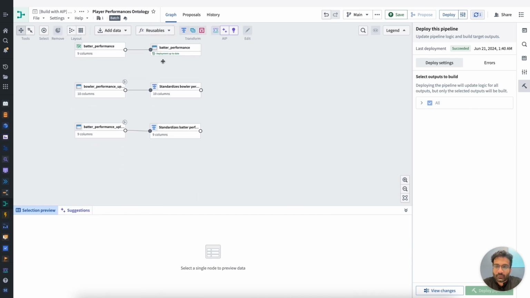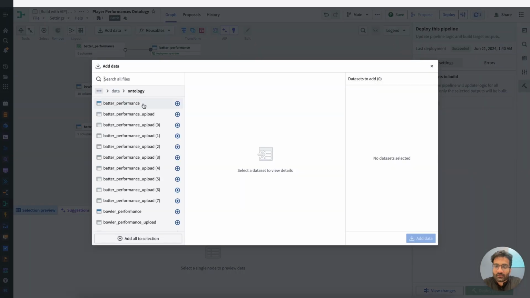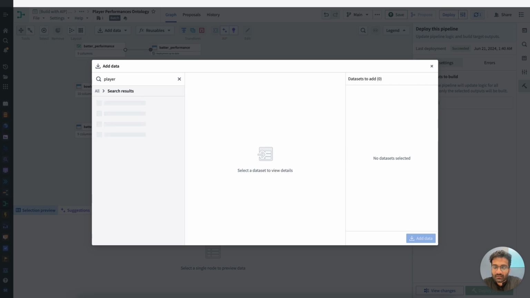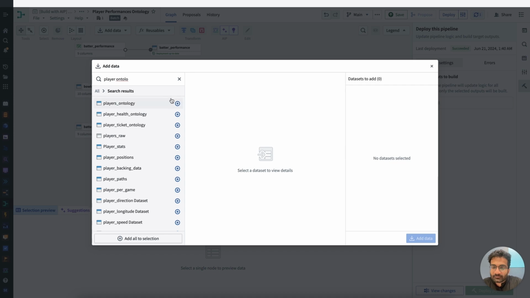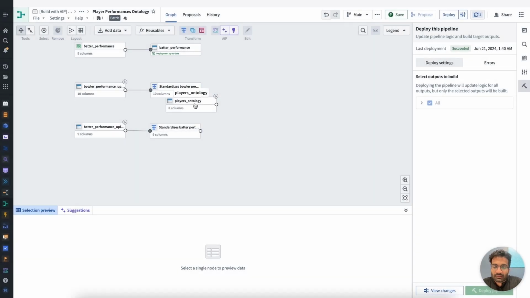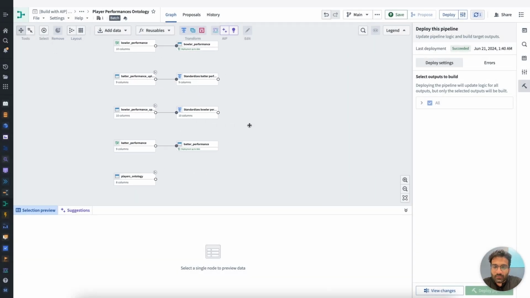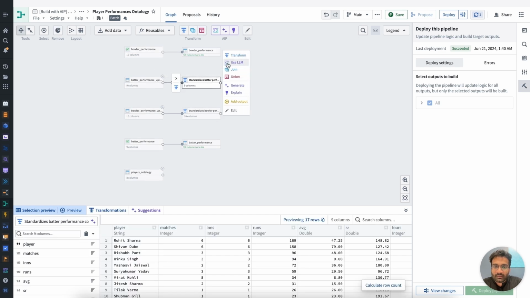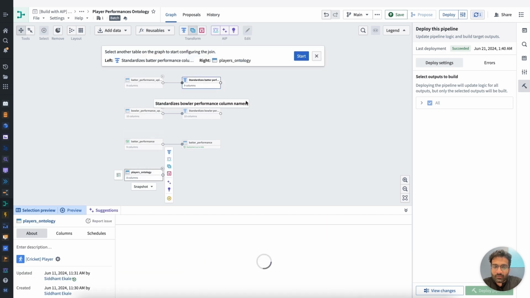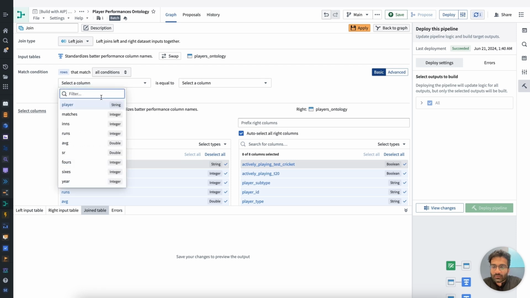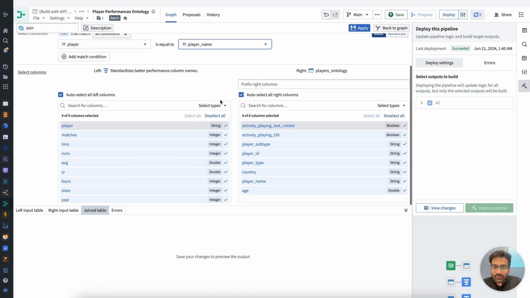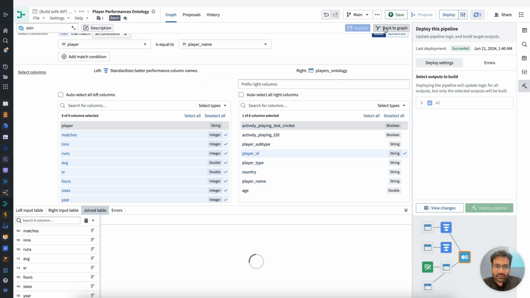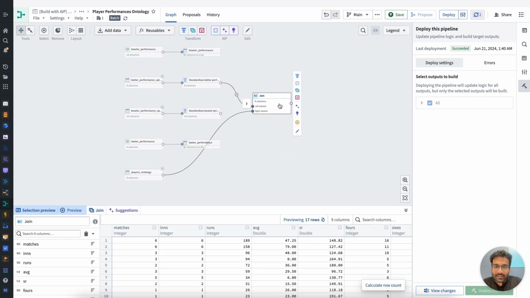Now, the other thing I needed to do was add the player ontology to account for the player ID, which we currently don't have access to. So let me get the player dataset. What I'm going to do here is join these transformations with the player ontology in order to get the player ID. I know that both datasets contain the name of the player, so I can join on that condition. And then finally, all I want to do is keep the player ID and all of the other columns. So that's done.